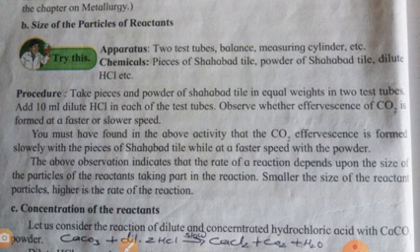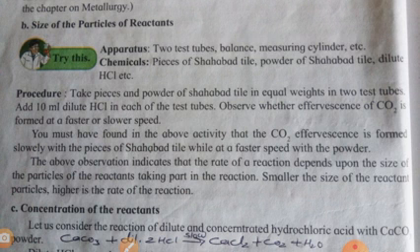The next factor is the size of the particles of the reactant. For this purpose, we take an activity. For this activity, we take apparatus: test tubes, a balance, a measuring cylinder. We need some chemicals like powder of tile, dilute hydrochloric acid. In this activity, take a piece and powder of a tile of equal weight in two test tubes. Add 10 ml dilute hydrochloric acid to each test tube. Observe whether the effervescence of carbon dioxide forms faster or slower.